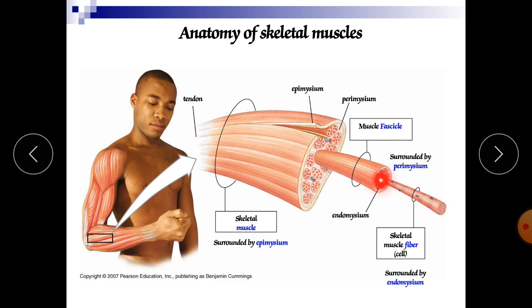Now after the perimysium, the fascicles are surrounded by it. After this is the endomysium, which is the internal part of the muscle. It penetrates the interior of each fascicle and separates individual muscle fibers from one another. The endomysium is mostly reticular fibers. You can see the reticular fibers, and the skeletal muscle fibers, which are cells, are surrounded by the endomysium.